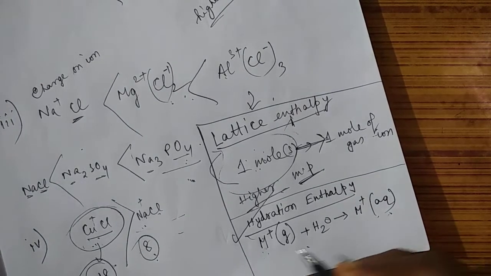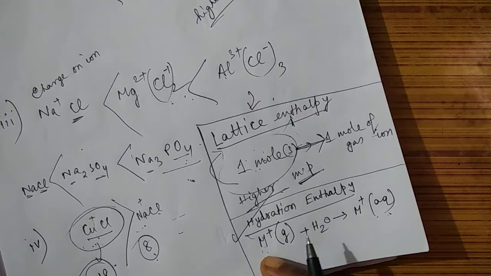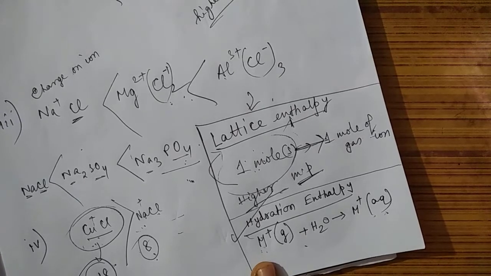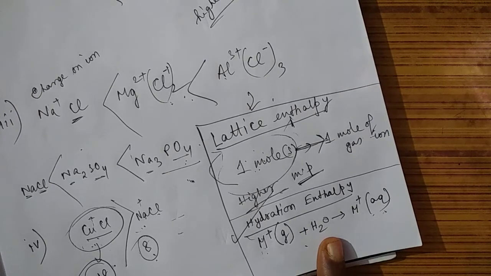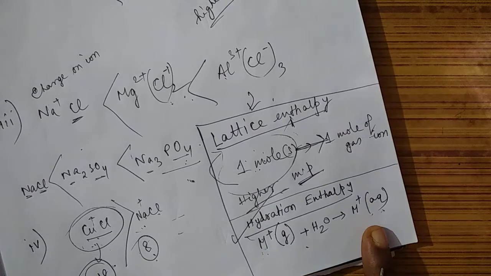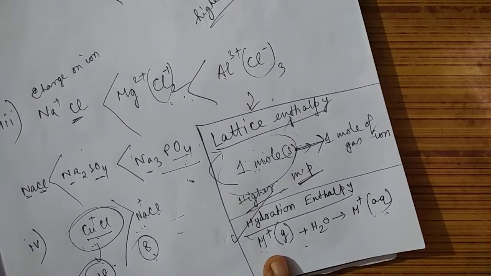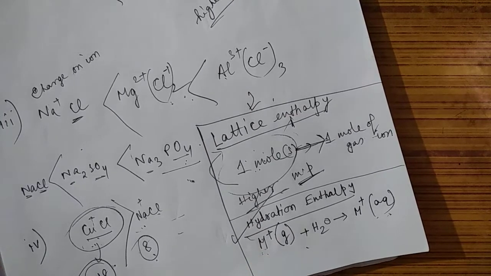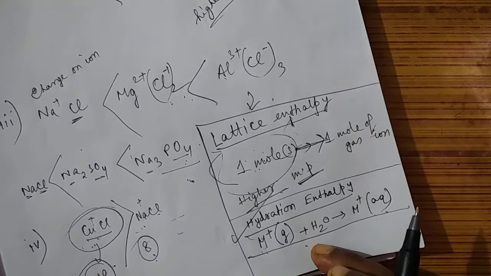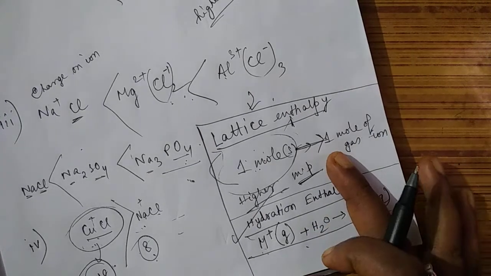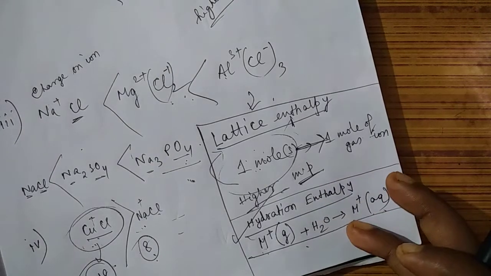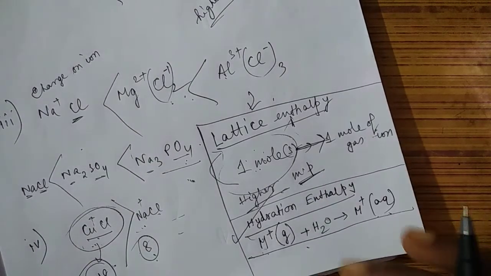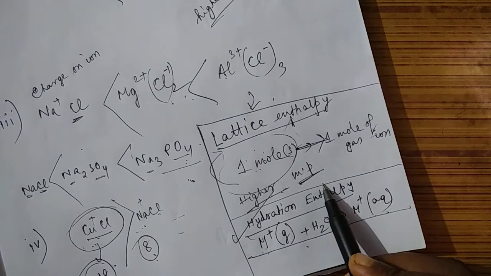Generally, hydration enthalpy depends upon size: if the cation is smaller, then it will be hydrated more readily, and a larger amount of energy will be released. Therefore their hydration enthalpy will be larger. This type of small cation is mainly hydrated, forming hydrated salts. This is the reason. And one thing I need to tell you: if you are comparing the hydration enthalpy and lattice enthalpy of a substance, and you see that hydration enthalpy is more than the lattice enthalpy, what is the meaning of this?